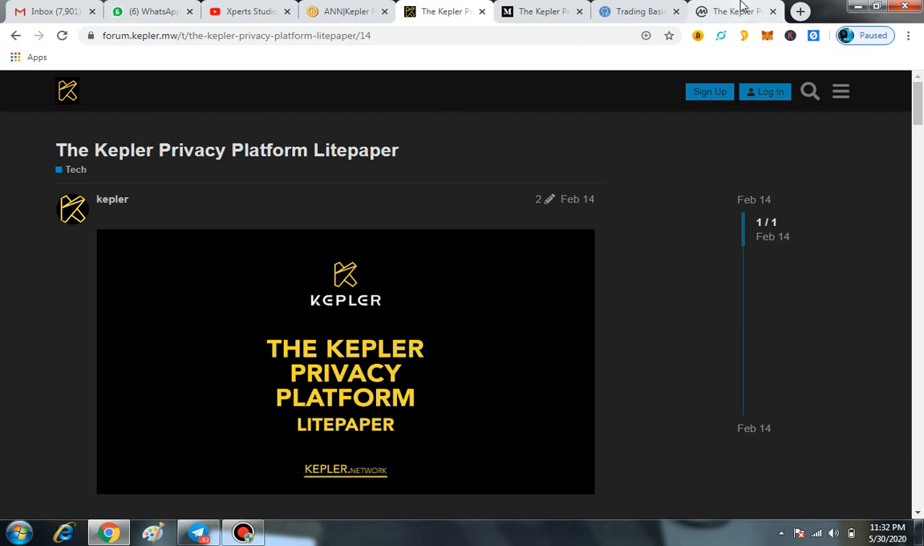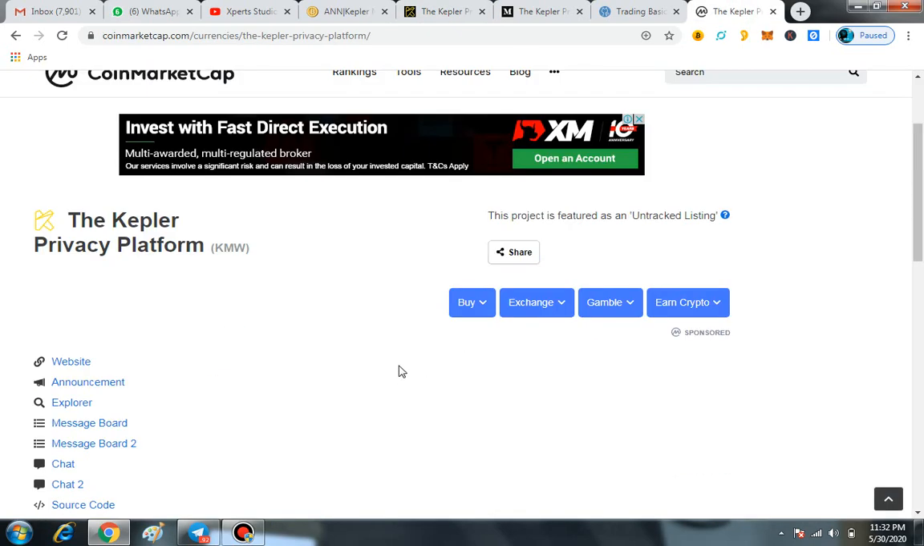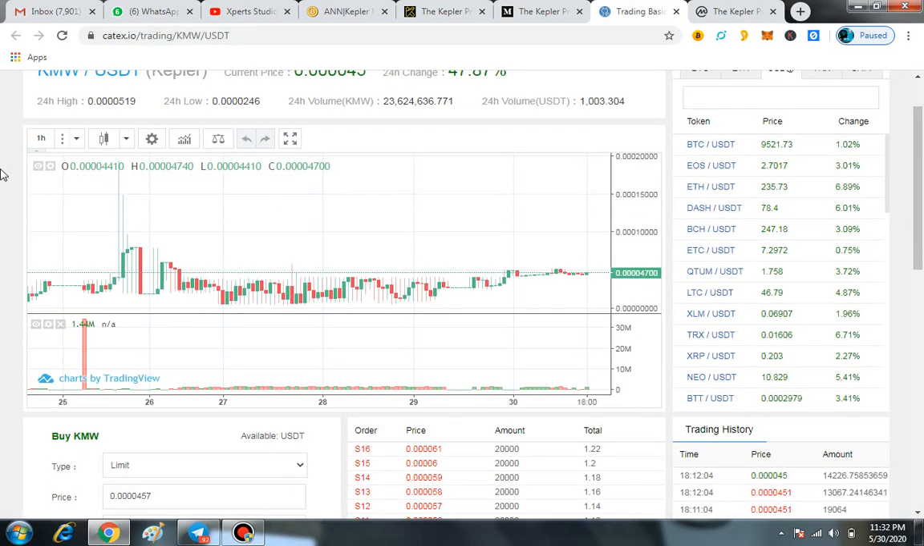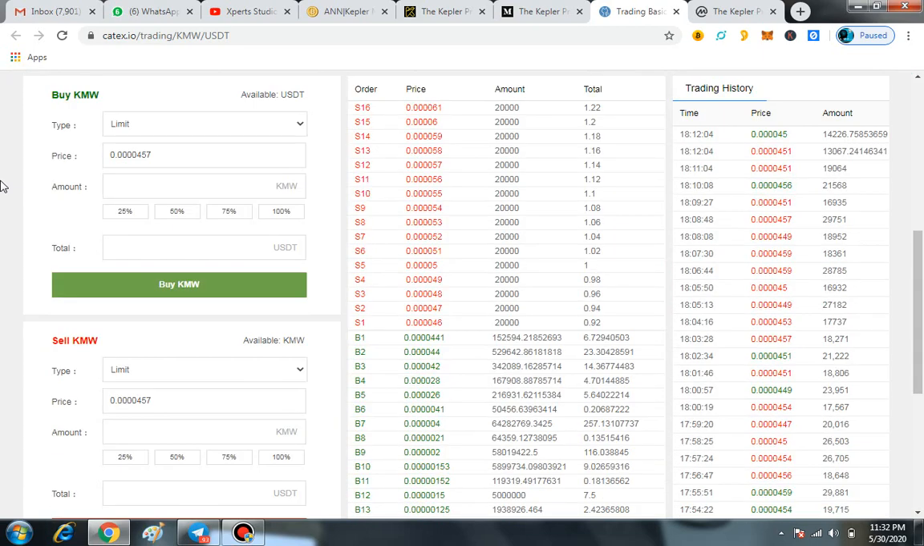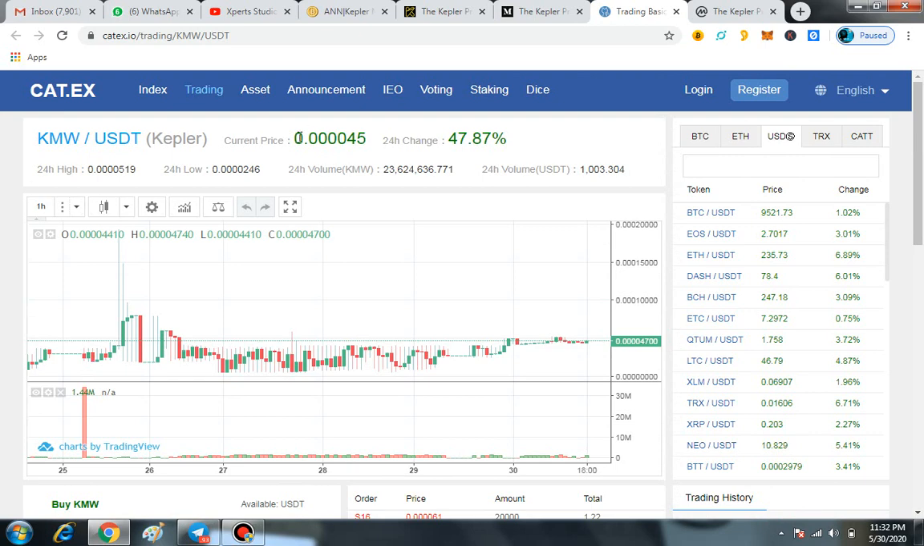It is also available on CoinMarketCap, and very soon the data will show over here, and you can easily check each and everything on CoinMarketCap by searching only KMW. And the major thing, as I told you earlier, is that right now it is also available on the Catex exchange in USDT pairs, so you can easily trade this token directly on the Catex exchange.